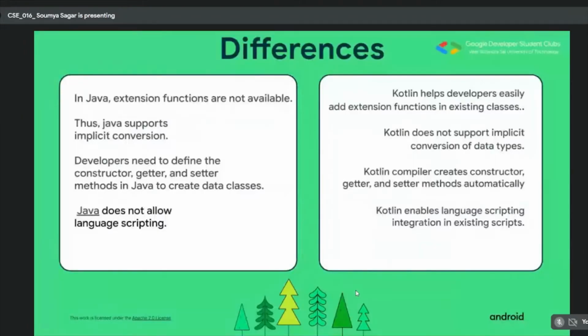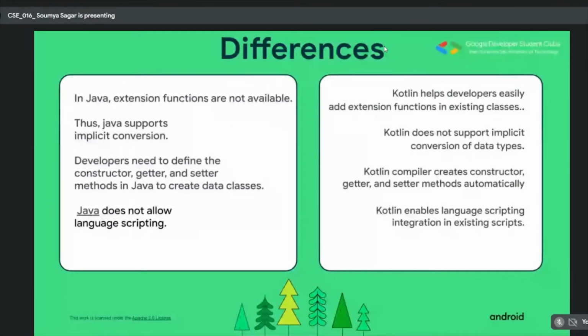Like I was saying, there are a lot of differences between Java and Kotlin and reasons why Java was replaced by Kotlin. Of course, there are a lot of differences, but here I will be stating just four of them, and I think these are majorly the important ones. The first thing is that there are no extension functions available in Java.